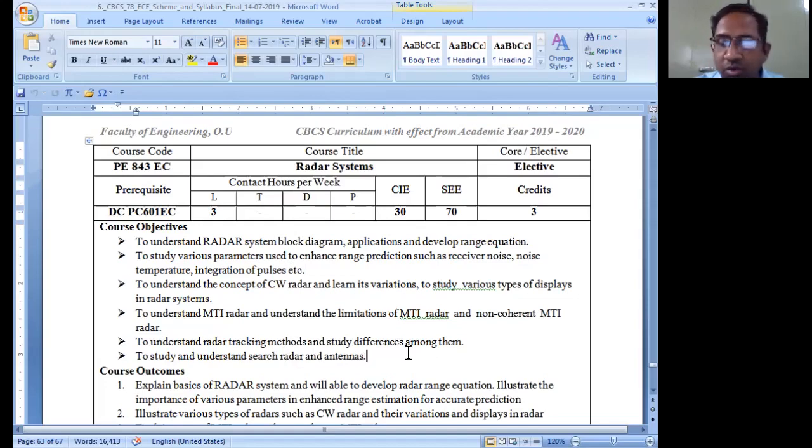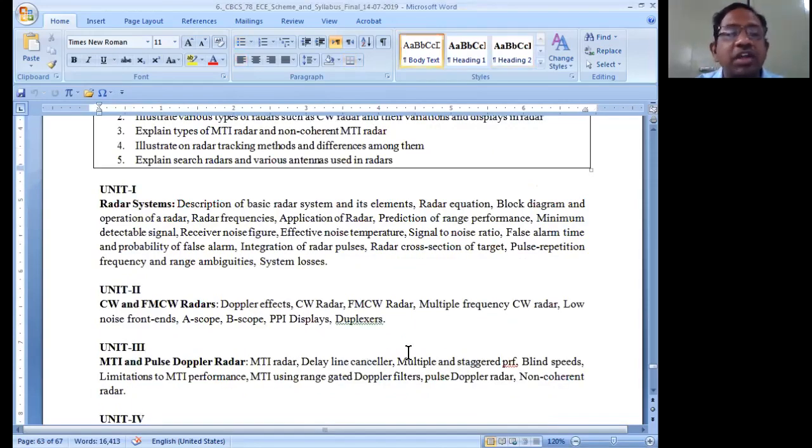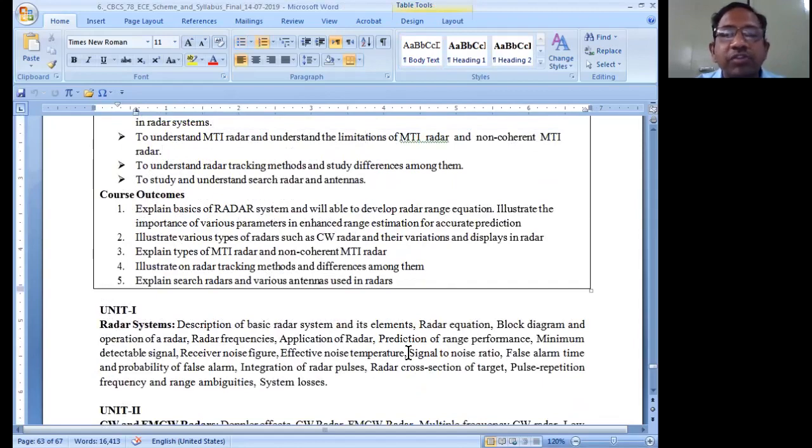So therefore, this is the course objective that we normally going to think about, what we have to get from these objectives. We have to simply explain about the radar system block diagram, and you should be able to develop the radar range equation, illustrate the important parameters which are involved in the radar application, and various types of the continuous wave radar systems and types of the MTI radar systems, okay, and radar tracking systems. What are the various radar tracking methods? So all these are the various simple concepts which we are normally going to have in the radar systems.